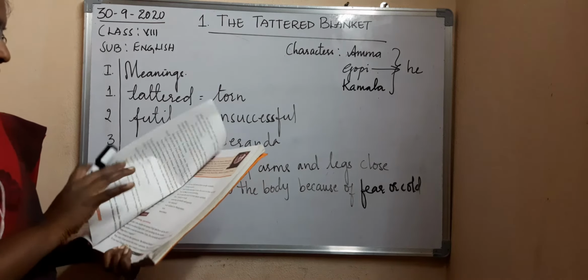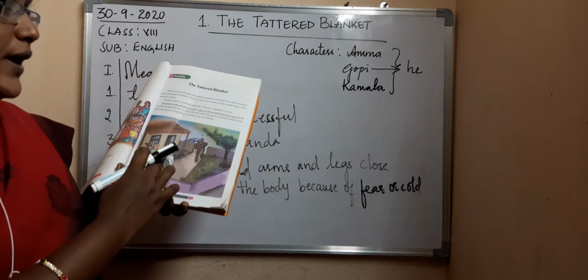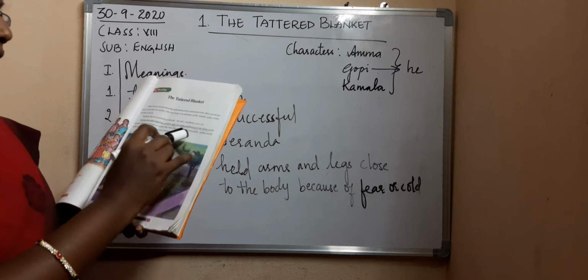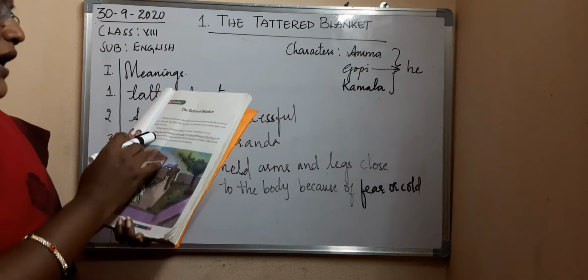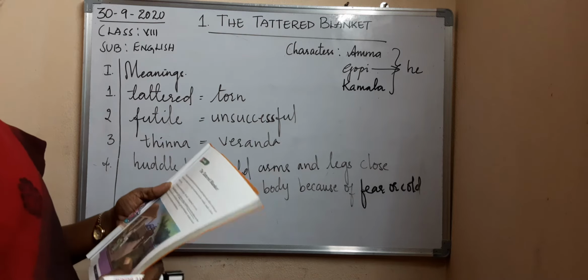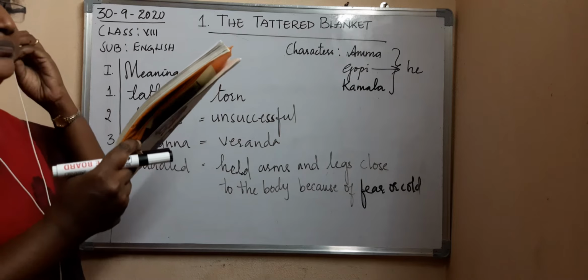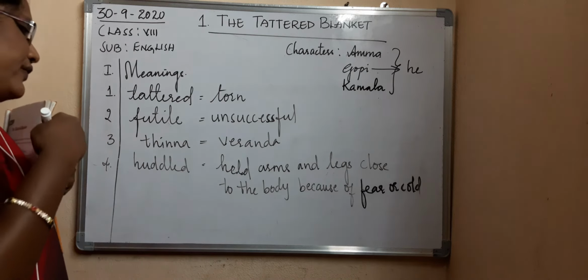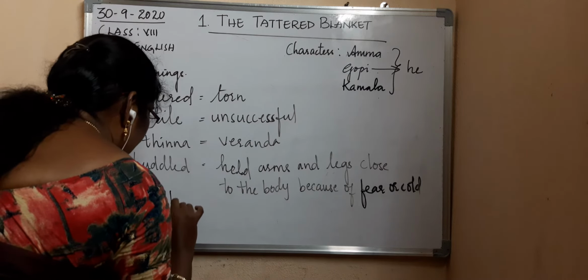Now, children, you can see in the picture how she is sitting. She wrapped herself with a white color sari, and she is sitting completely covered, even her head. And where was she sitting? On the tinna. Tinna is nothing but veranda. So her head and ears are covered with a thin bath towel. And she got up reluctantly. Reluctantly means what? Unwillingly. What is the meaning of reluctantly, children? Unwillingly.